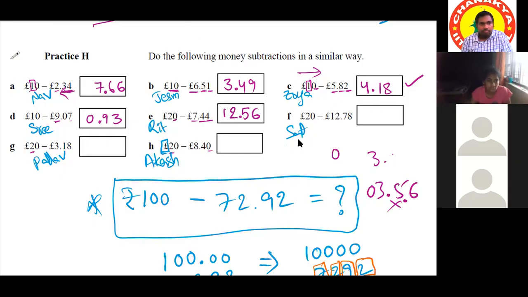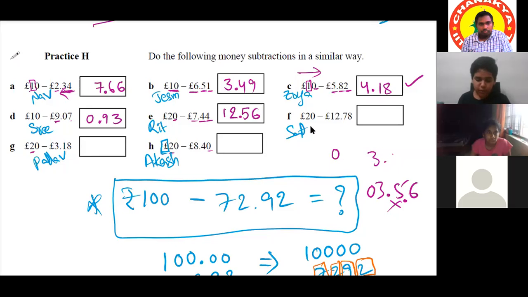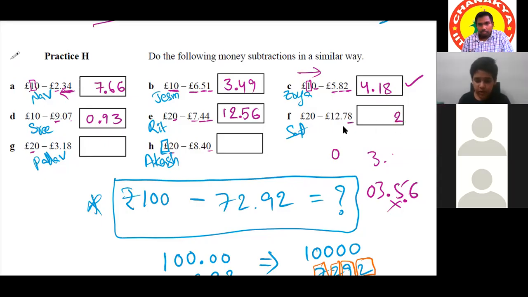Satvik? Yes, sir. So 20.00 minus 12.78. Then we should first do 10 minus 8. The answer will be 2. 9 minus 7. The answer will be 2. 9 minus 2 is equal to 7. Again, 2 minus 1 is 1. Predecessor of 1 is 0. So we need to put the dot after 7. Correct. 7.22, or 07.22. Both are same.